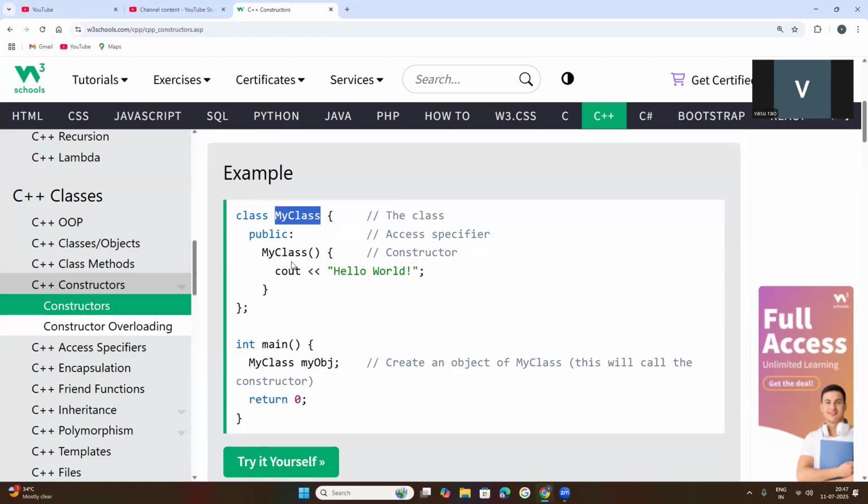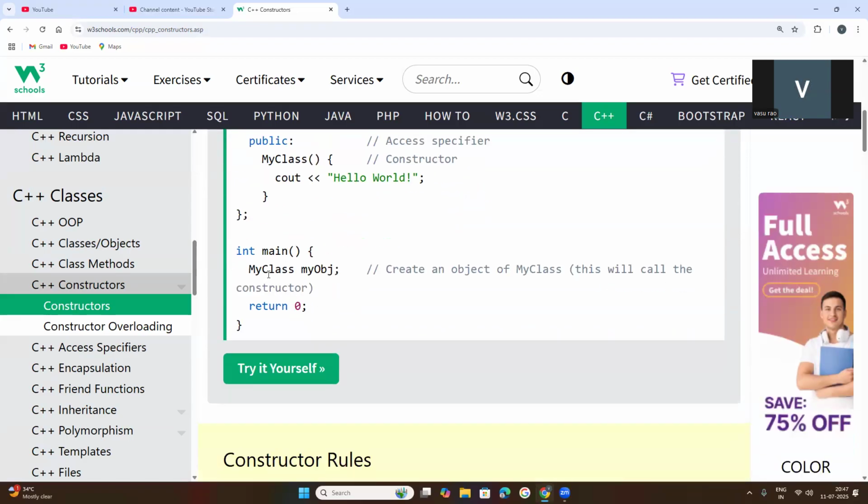The condition is that we create the constructor with the class name, but the parentheses are compulsory, because a constructor is a special method, and a method or function must be suffixed with brackets. These are called parentheses. So the constructor is created, and then inside the main function, whenever an object is created, the object name can be any name, X, Y, Z, your name, my name, Vasu, any name you can keep. This is the object name created for the class.